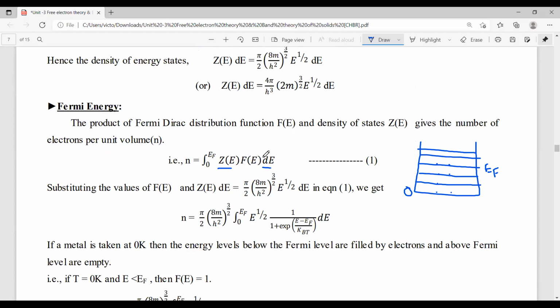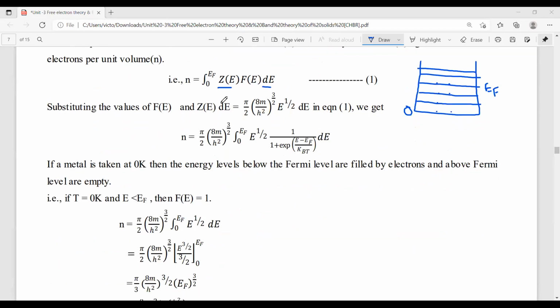So Z(E) dE is called the density of states, and F(E) is called the Fermi-Dirac distribution function.